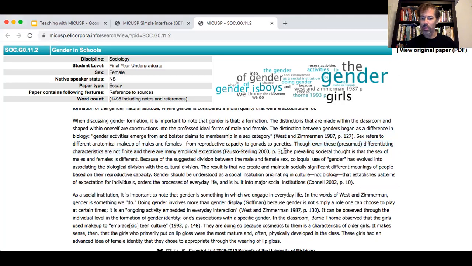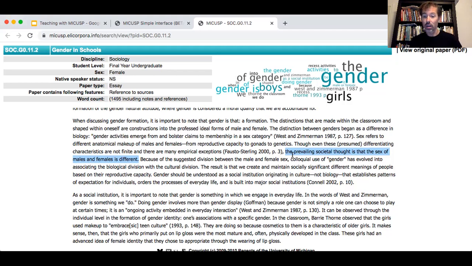And then I would probably point out that the sentence continues. The prevailing societal thought is that the sex of males and females is different. So we would discuss that it's the author's words, that it's not something that's being attributed directly to Fausto Sterling, but this is the writer themselves building on the words that they were talking about from another writer.